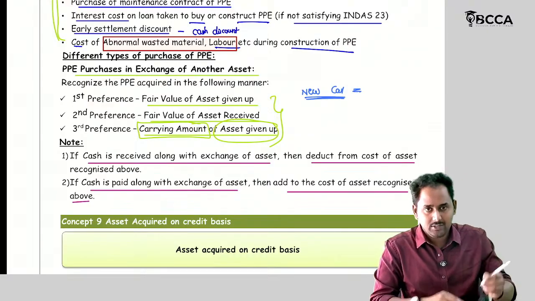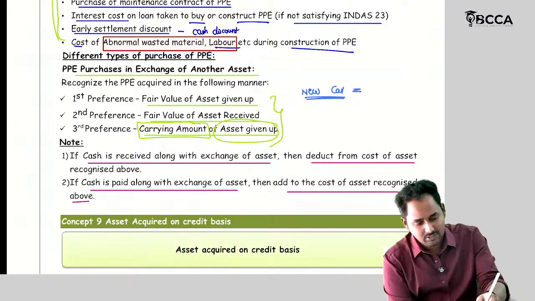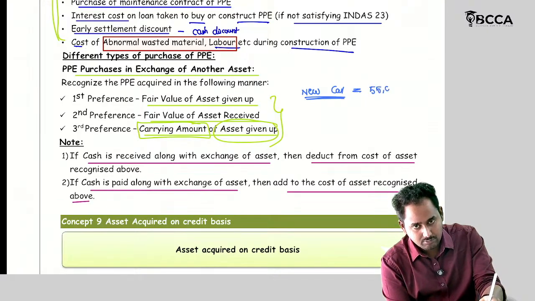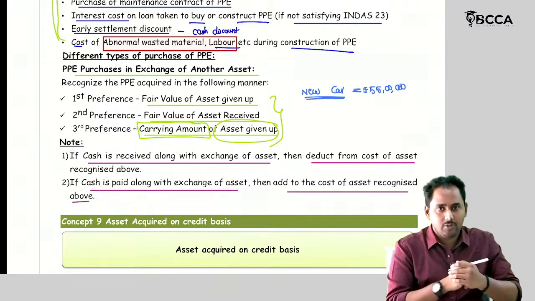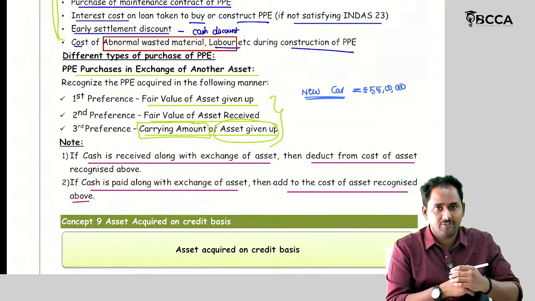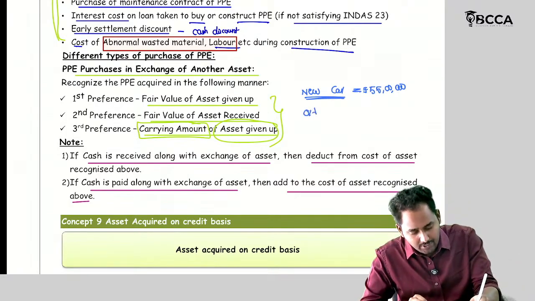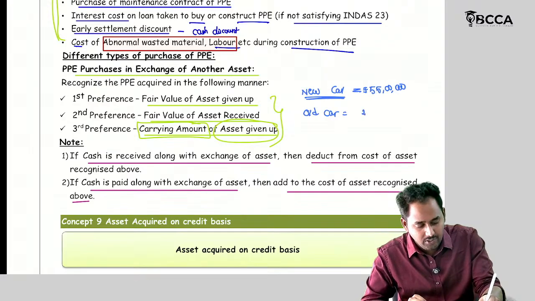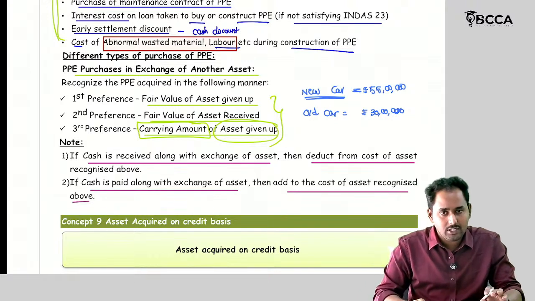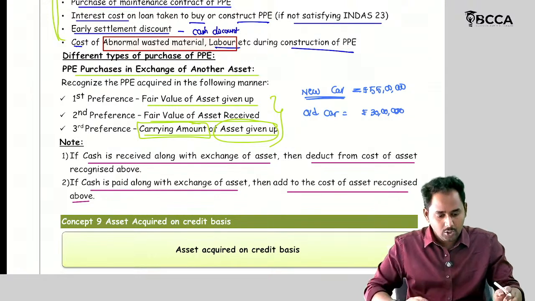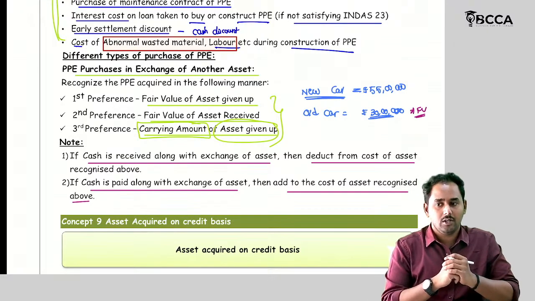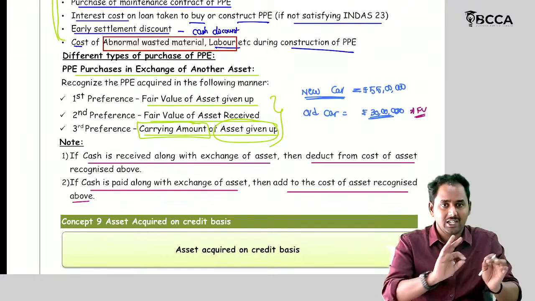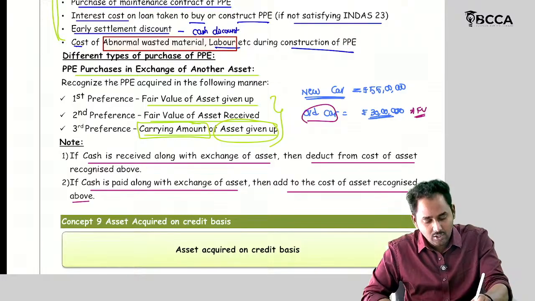So the new car price, I went to the showroom and asked for the price, he said 55 lakhs. The new car price is 55 lakhs. I have taken my old car. Now tell me how much he should pay for this old car. He is ready to pay 30 lakhs for this old car. So I wanted to exchange it. So what is this 30 lakhs? This 30 lakhs is called the fair value of the old car. If I sell it in the market, I can get 30 lakhs for this old car. So I am exchanging this old car.